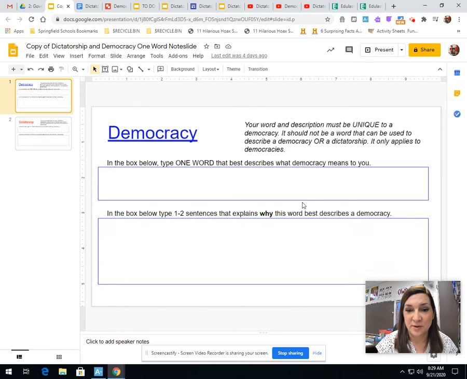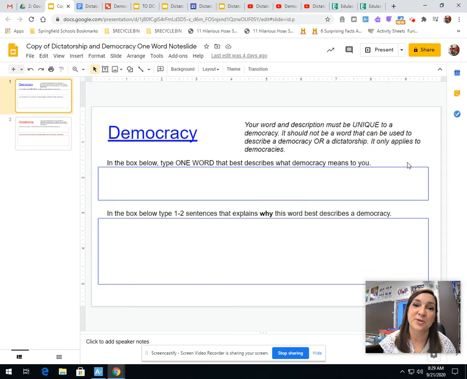For each one, you're going to have to think of one unique word that best describes the type of government you're trying to describe. If we start with democracy, your word and description must be unique to a democracy. It should not be a word that can be used to describe a democracy or a dictatorship, and has to apply only to a democracy.